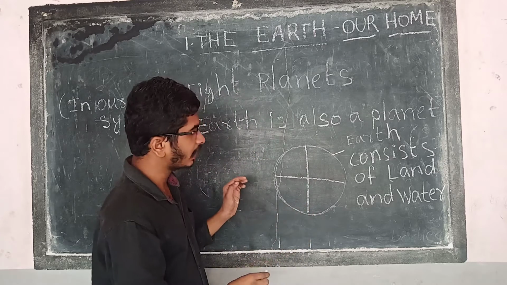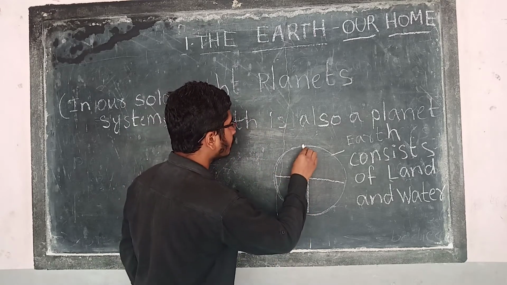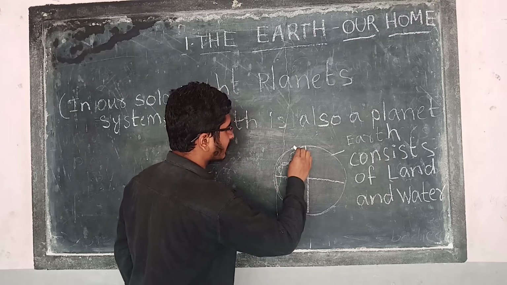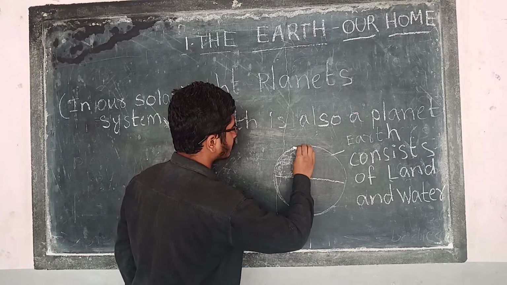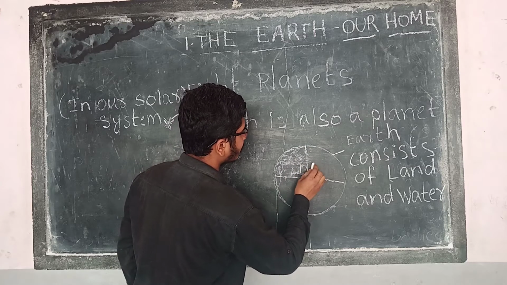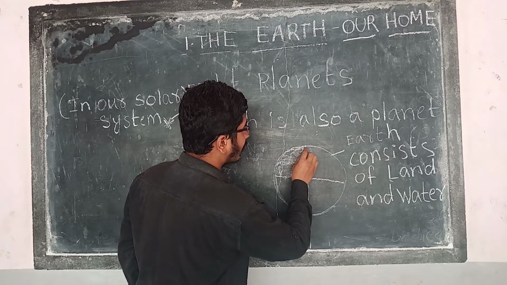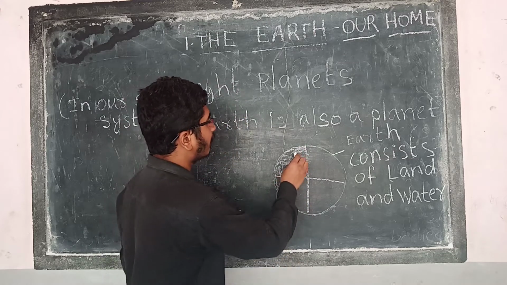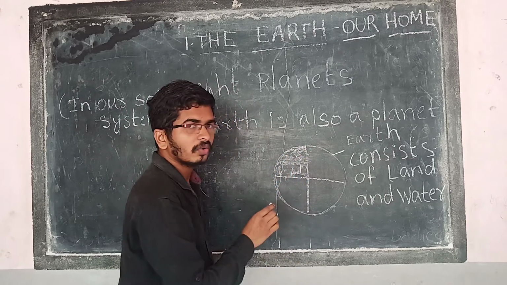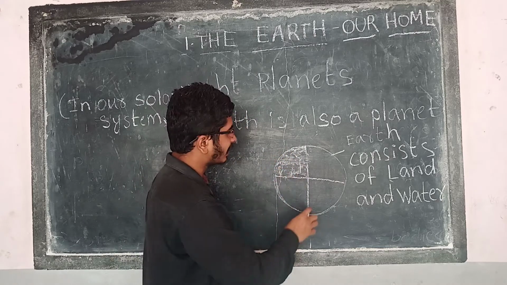Only 1 part is land. This is not the exact land space. Sorry, not 1%, 1 part. In the 4 parts, only 1 part is land.